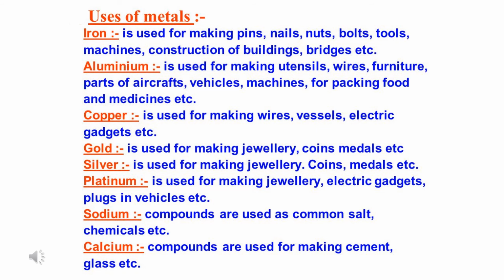Copper is used for making wires, electrical gadgets, vessels, etc. Gold is used for making jewelry, coins, medals, and even in dentistry. So you must have heard people getting gold teeth implanted. Okay, so this is also used in the dental industry. Silver is used for making jewelry, coins, medals, and even in the dental industry. Platinum is used for making jewelry, electrical gadgets, plugs in vehicles, etc.